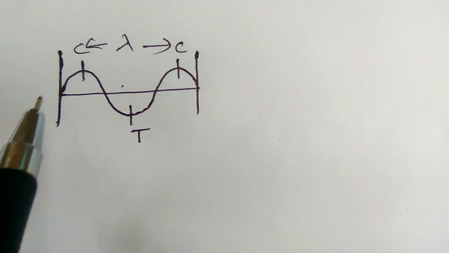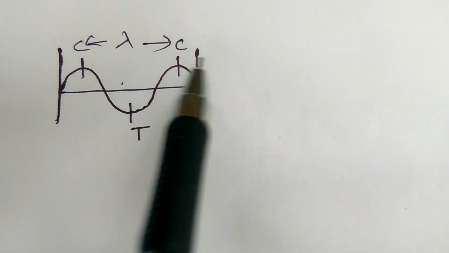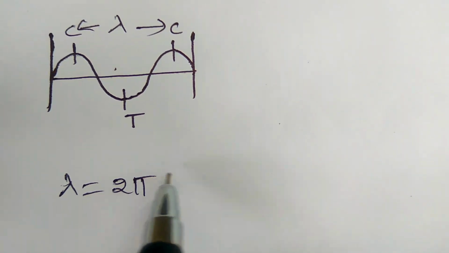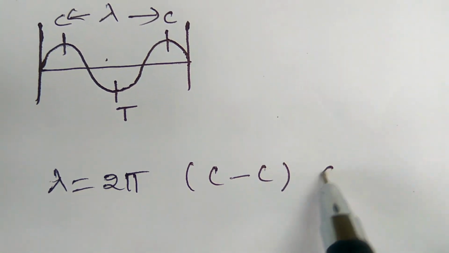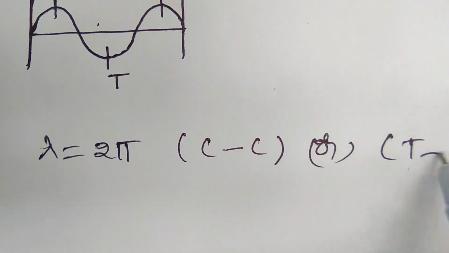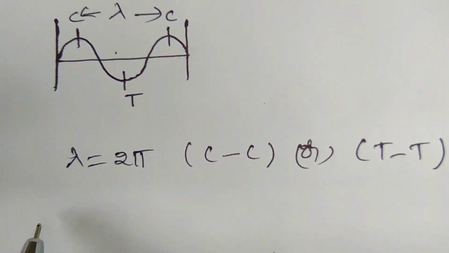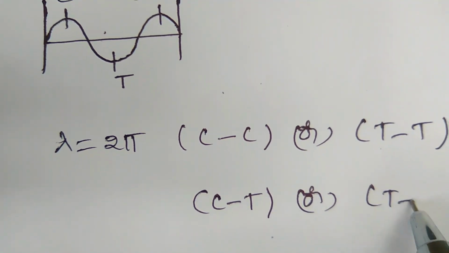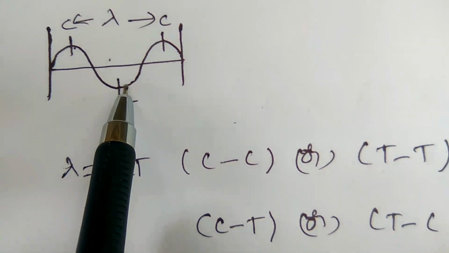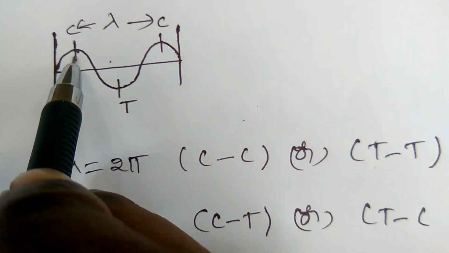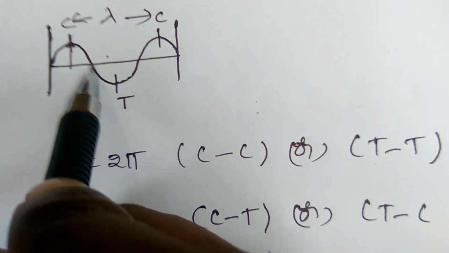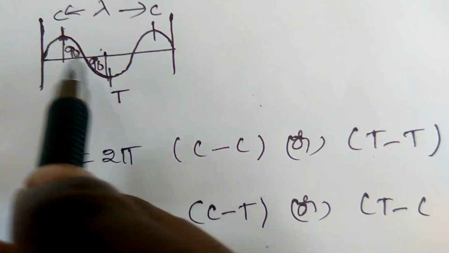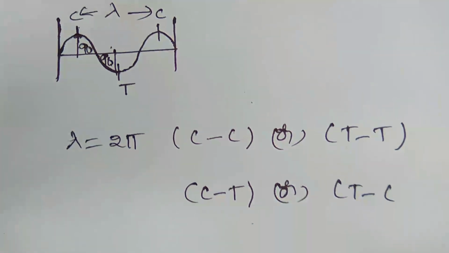Here, coming to this, what should the wavelength be between crest and crest point? So here the wavelength is equal to 2 pi radian from crest to crest. It is also equal from trough to trough, right? So what is the wavelength between crest to trough or trough to crest? How much distance is there from one crest to a trough? So the particle should start from this point. Here there is 90 degrees. From this point, here there is 90 degrees. 90 plus 90, 180. 180 is nothing but pi.